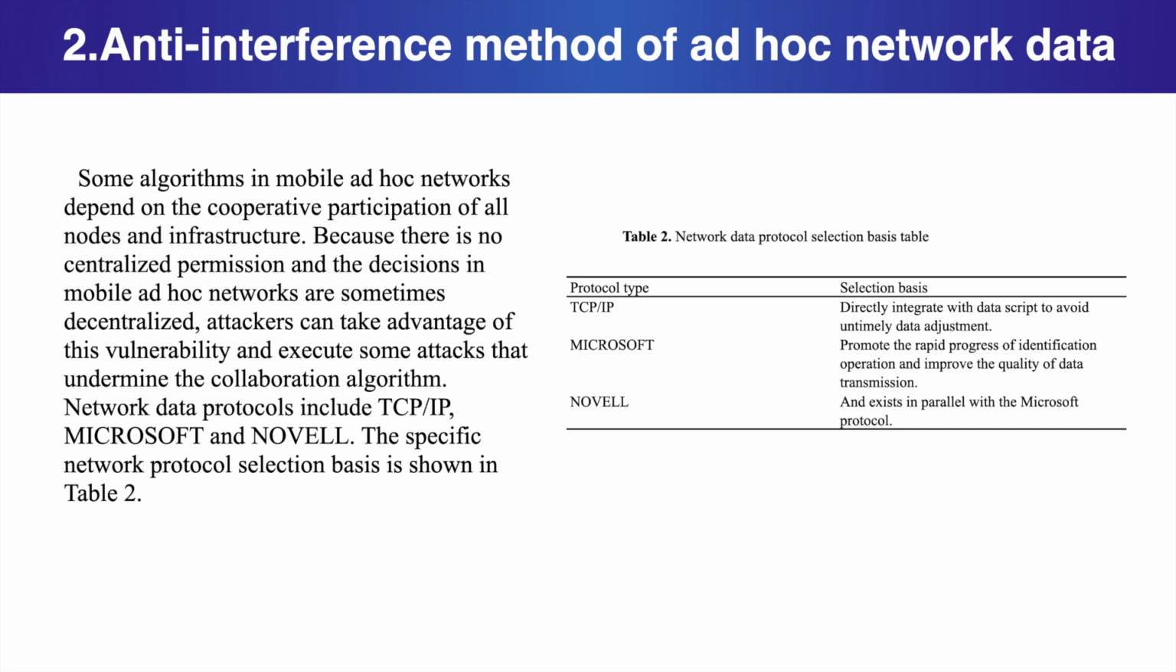Some algorithms in mobile ad hoc networks depend on the cooperative participation of all nodes and infrastructure. Because there is no centralized permission and the decisions in mobile ad hoc networks are sometimes decentralized, attackers can take advantage of this vulnerability and execute some attacks that undermine the collaboration algorithm. Network data protocols include TCP/IP, Microsoft, and Novell. The specific network protocol selection basis is shown in Table 2.